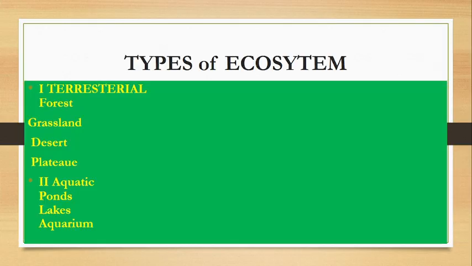Now, all of you know very well where animals and plants live. If animals and plants are on the earth, that particular ecosystem is the terrestrial ecosystem. If plants and animals live in water, that system is the aquatic ecosystem. If we look at the whale, where is the whale?